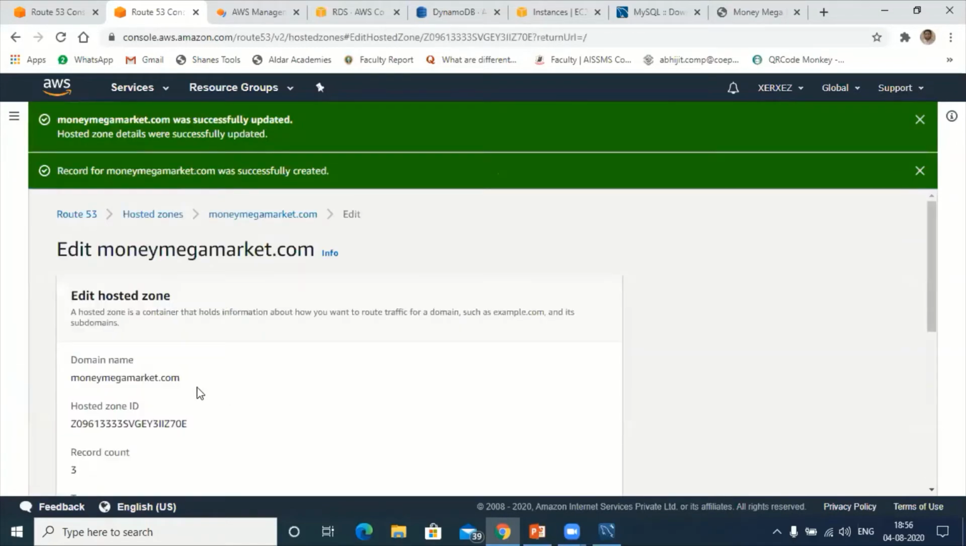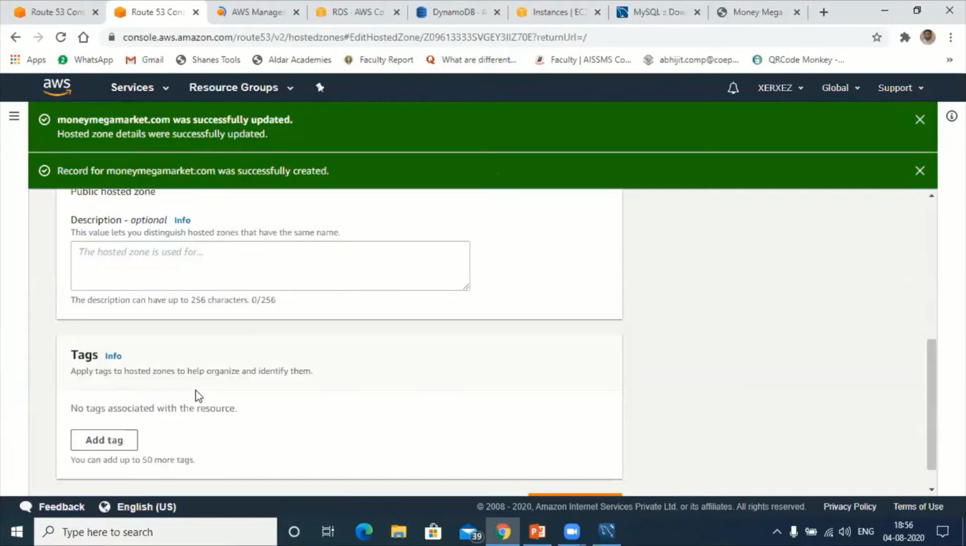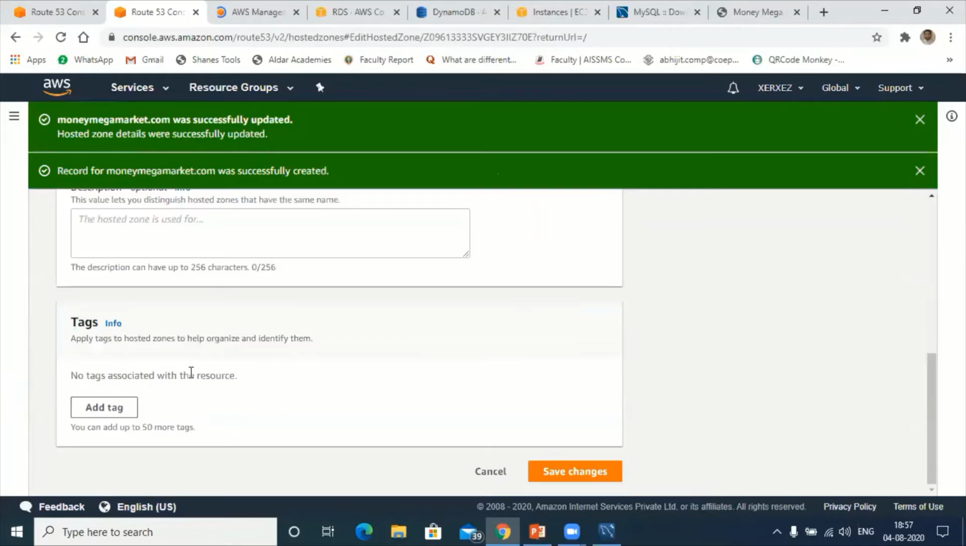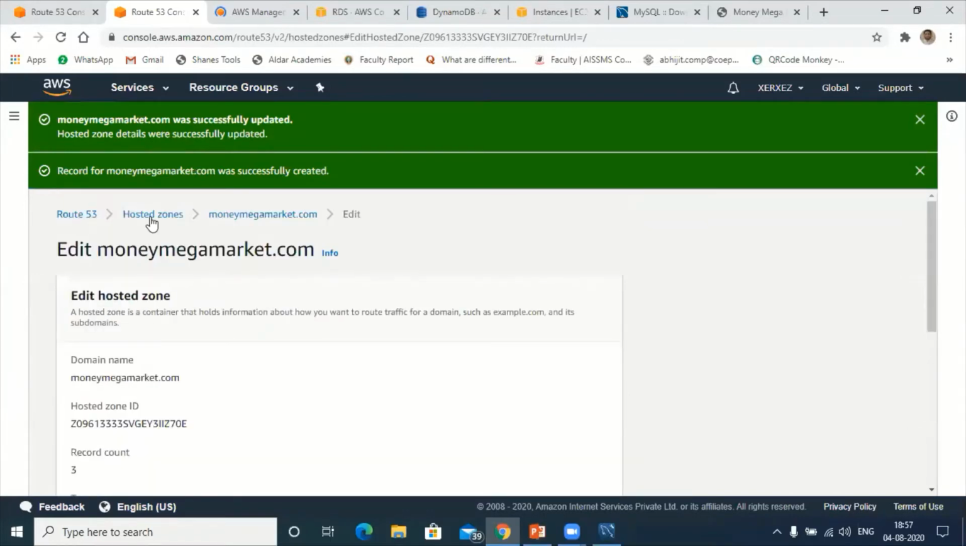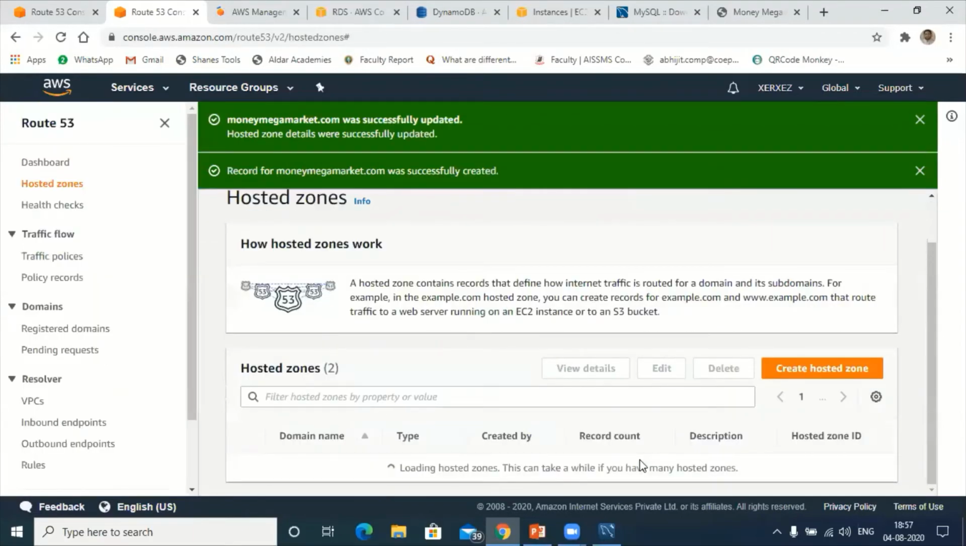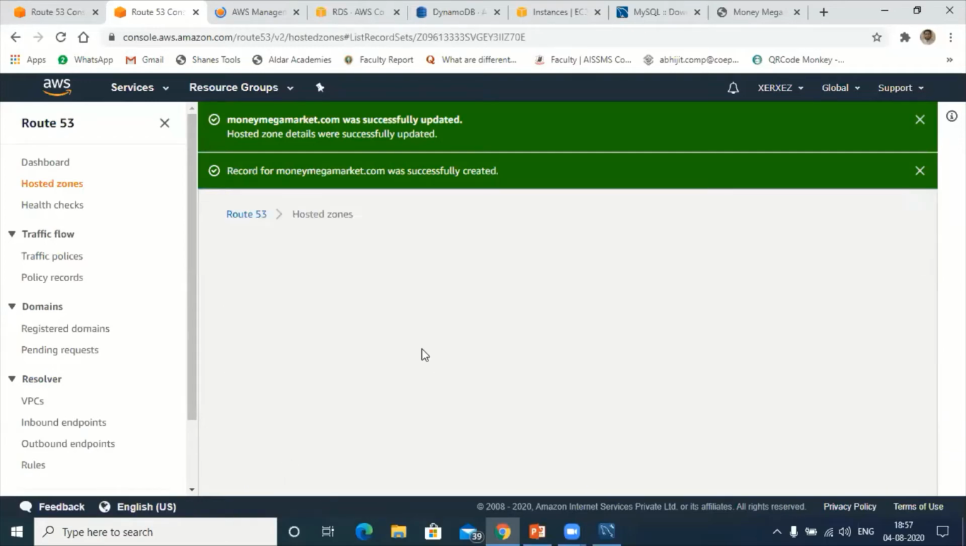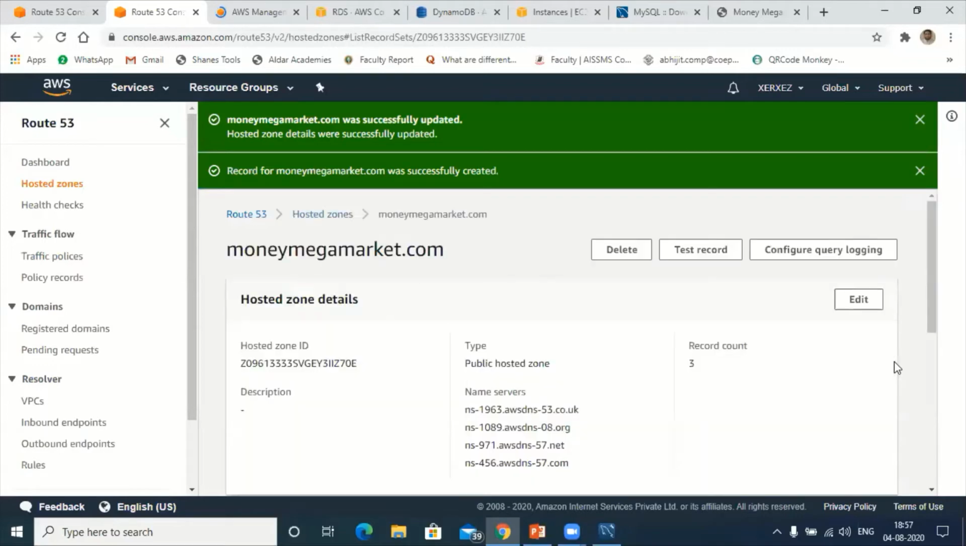Go to edit. Now you can see here. Sorry, not edit, one second. Once again, not in the editing part, because it will modify things. Next, click on this. So this is the detail that we want.